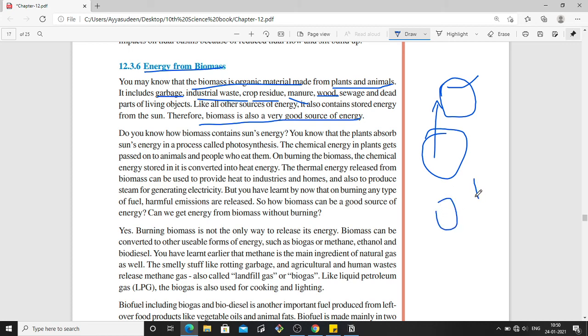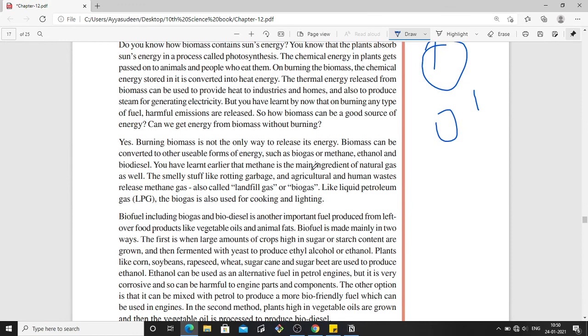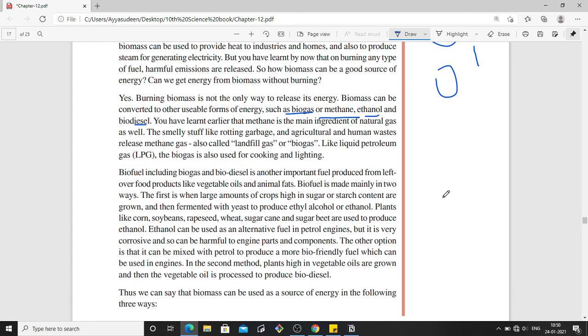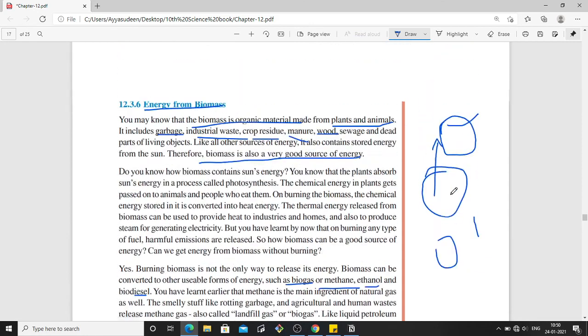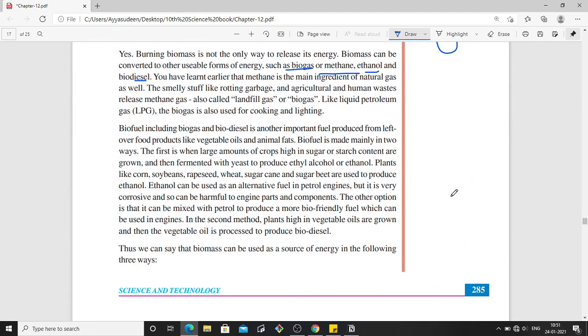That is one method. And the second method is from the biomass, biogas or methane can be produced. Methane or ethanol or biodiesel. So these can be used as fuel. Okay, so there are two ways. First one is burning, and second one is producing biogas or methane, ethanol or biodiesel, and using them to run the machines. So there are two methods from which biomass can be utilized.